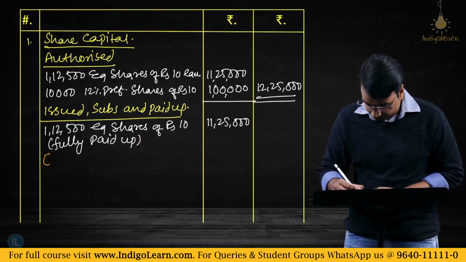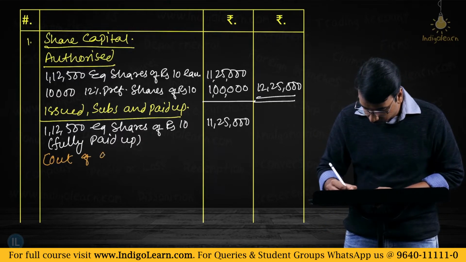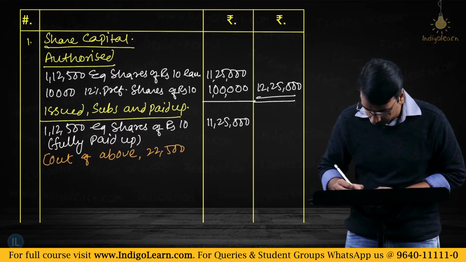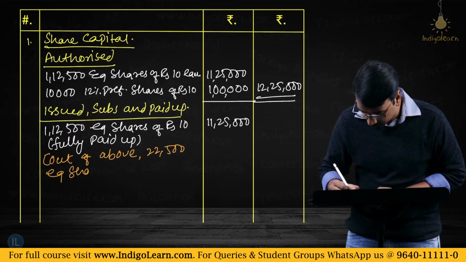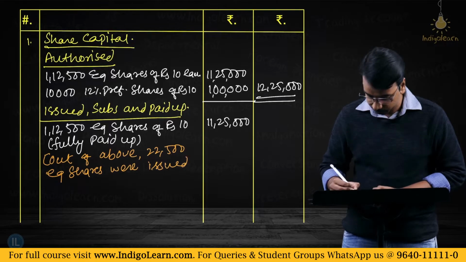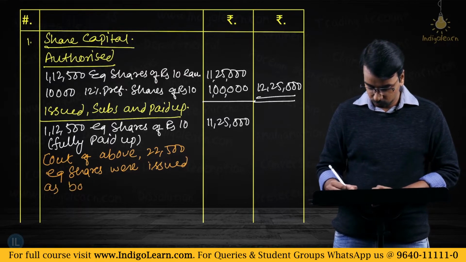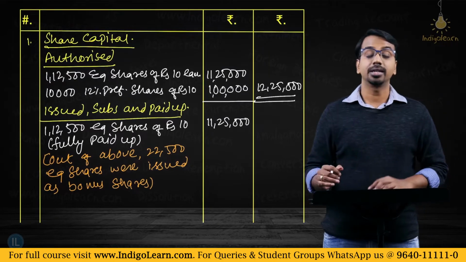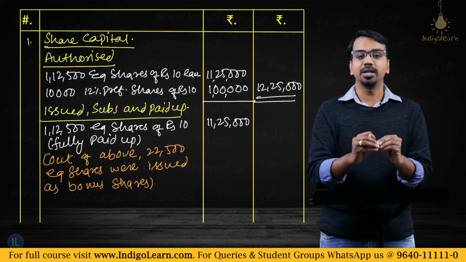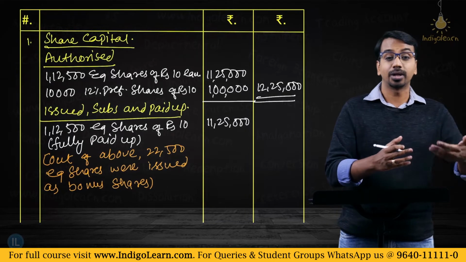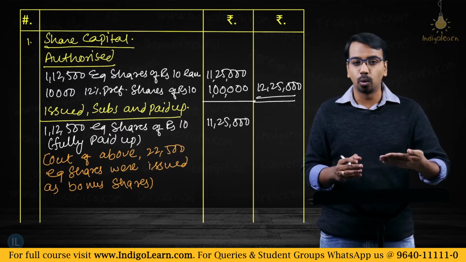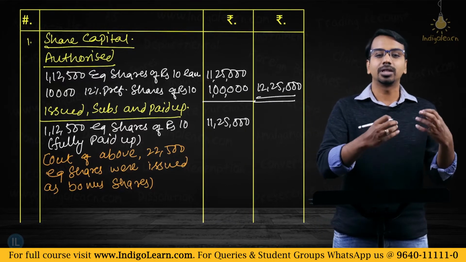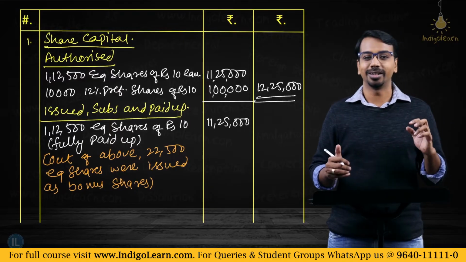So we will say, out of above, 22,500 equity shares were issued as bonus shares, right? So you need to mention that these many shares have been issued as bonus shares, so that the reader of the financial statements knows that so many shares have been given away without getting any consideration.